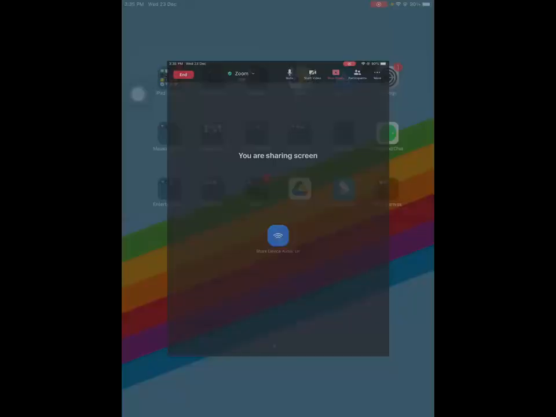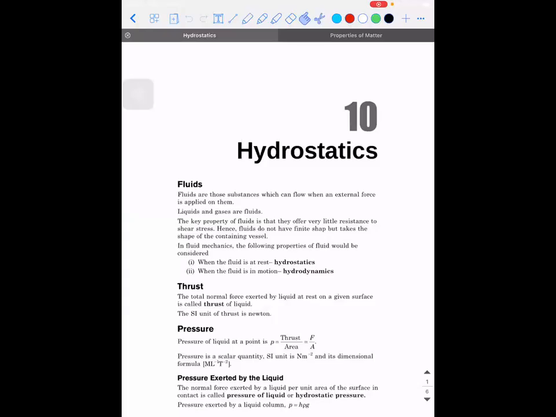So we can either call it mechanical properties of fluids, or we can also call it fluid mechanics. Both mean the same. So when you talk about fluid mechanics, basically it is classified into two types. What are the two types, guys? One is fluid statics, and the second one is called fluid dynamics.